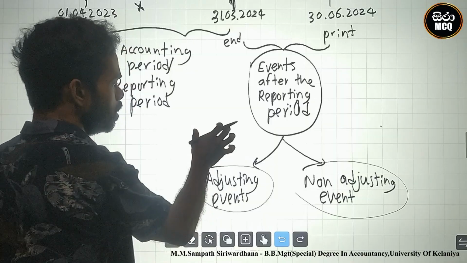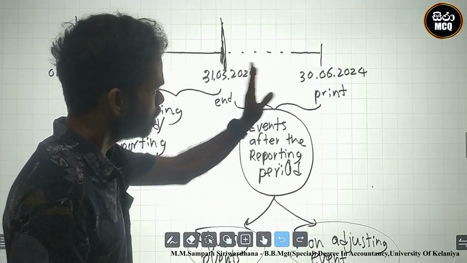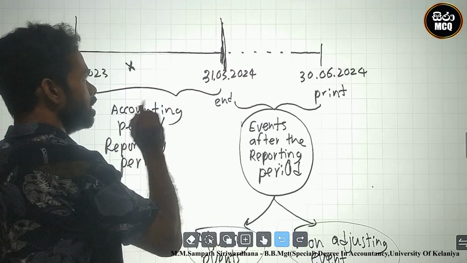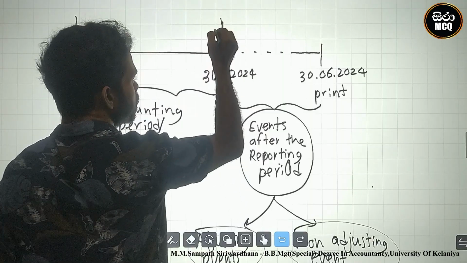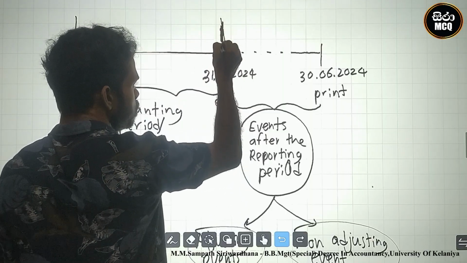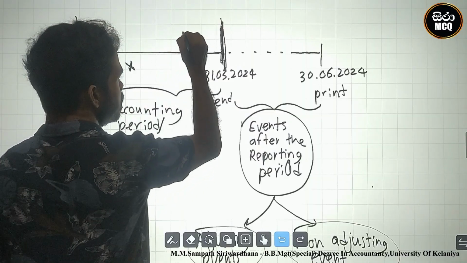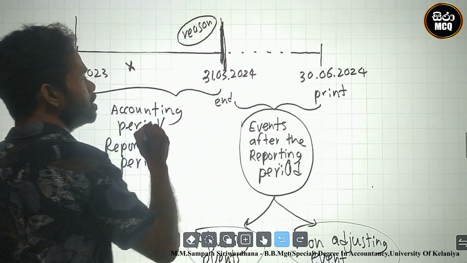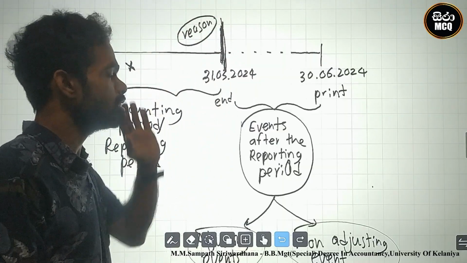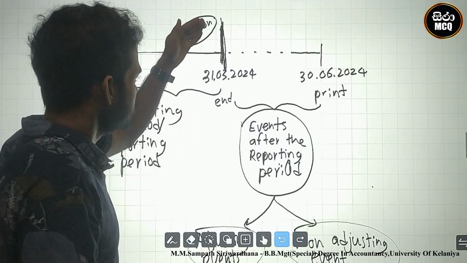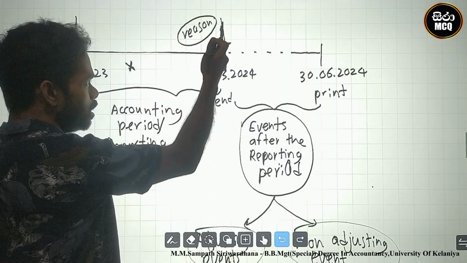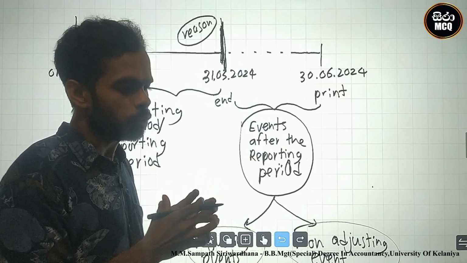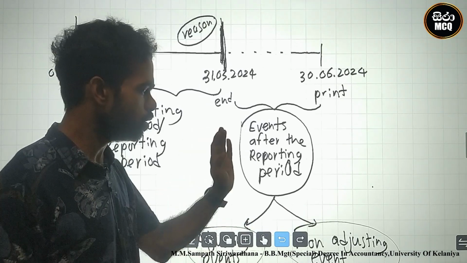Adjusting event means an event identified in this period which we adjust to the current period. Remember the rule: at the end of the reporting period, there is a reason. Look here, before the end of the year, a customer wanted compensation from our business.